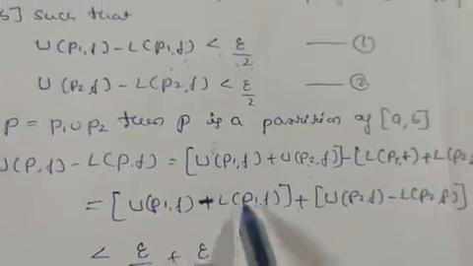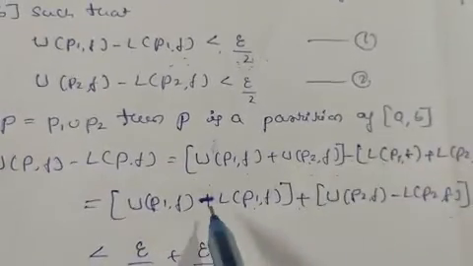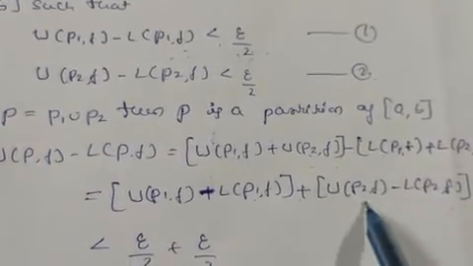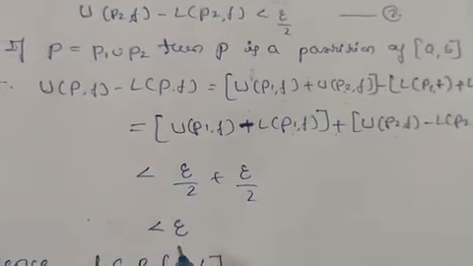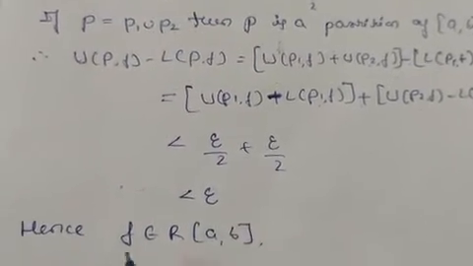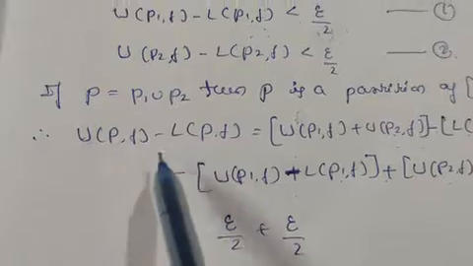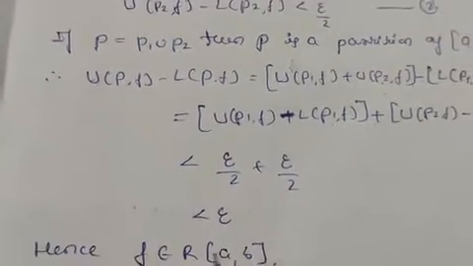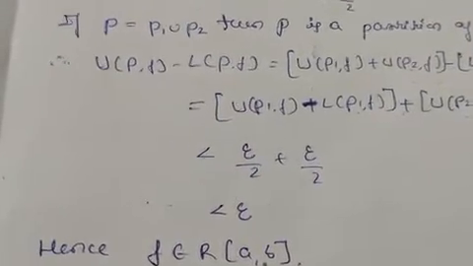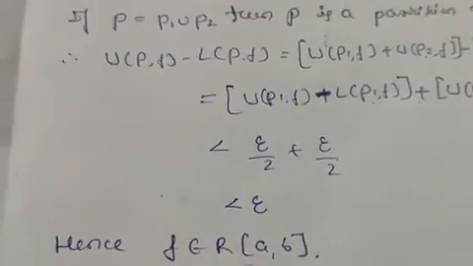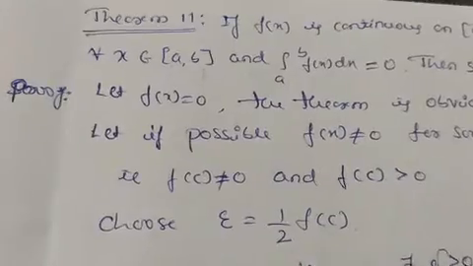We know from equations 1 and 2 that the first is less than epsilon by 2 and the second is also less than epsilon by 2. So we can take this as less than epsilon. So we know U(P, f) minus L(P, f) is less than epsilon. This implies f is Riemann integrable, that is, f belongs to R[a, b].